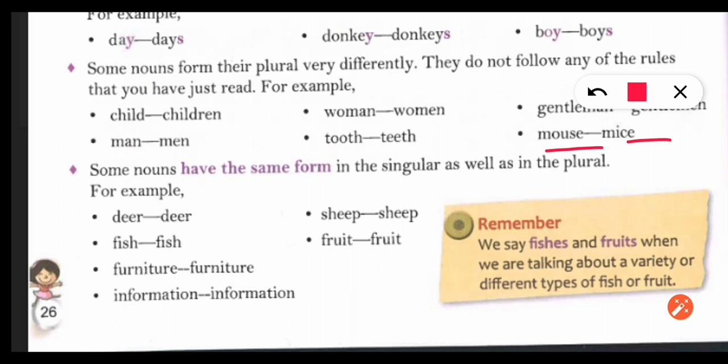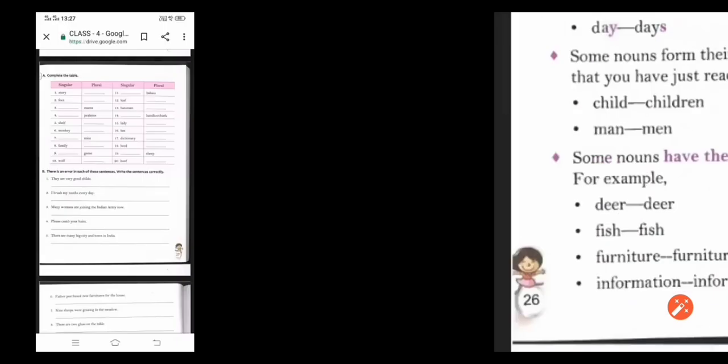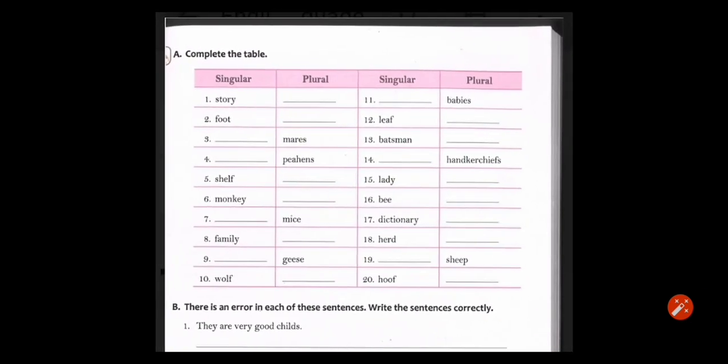These kinds of words are deer, deer, fish, fish, furniture, furniture. In plural also we will use the same word only. Information, information, sheep, sheep, fruit, fruit. There will be no changes. Now come to the next page.